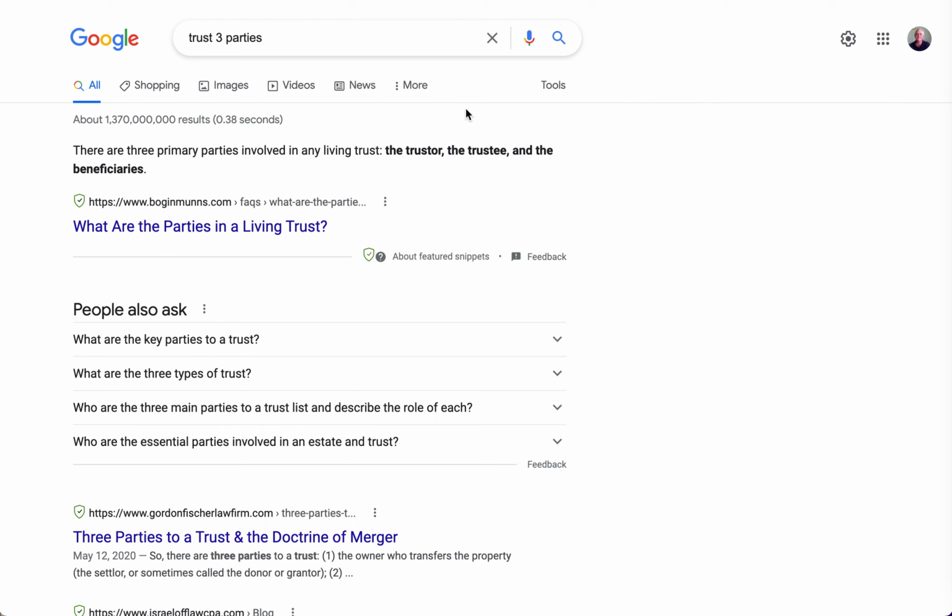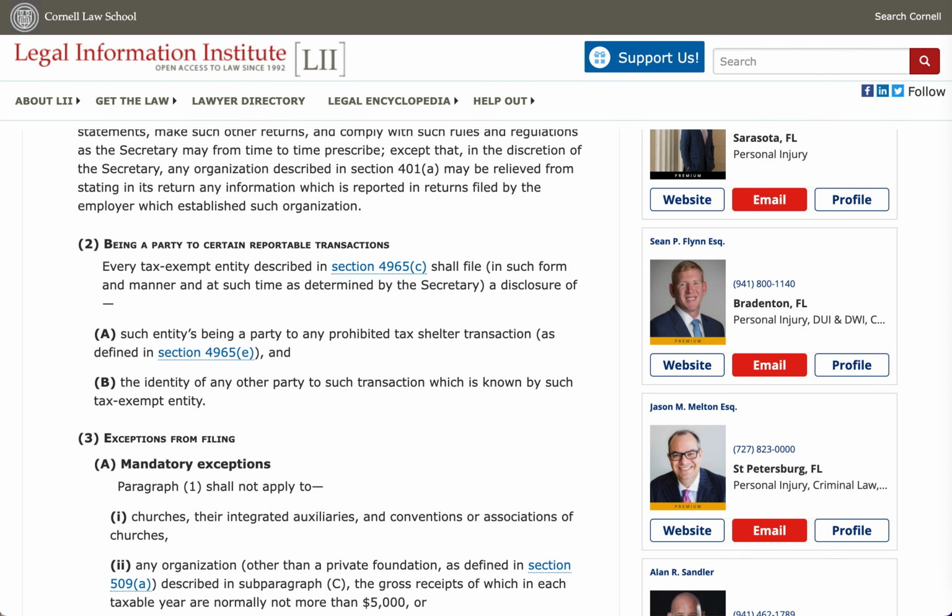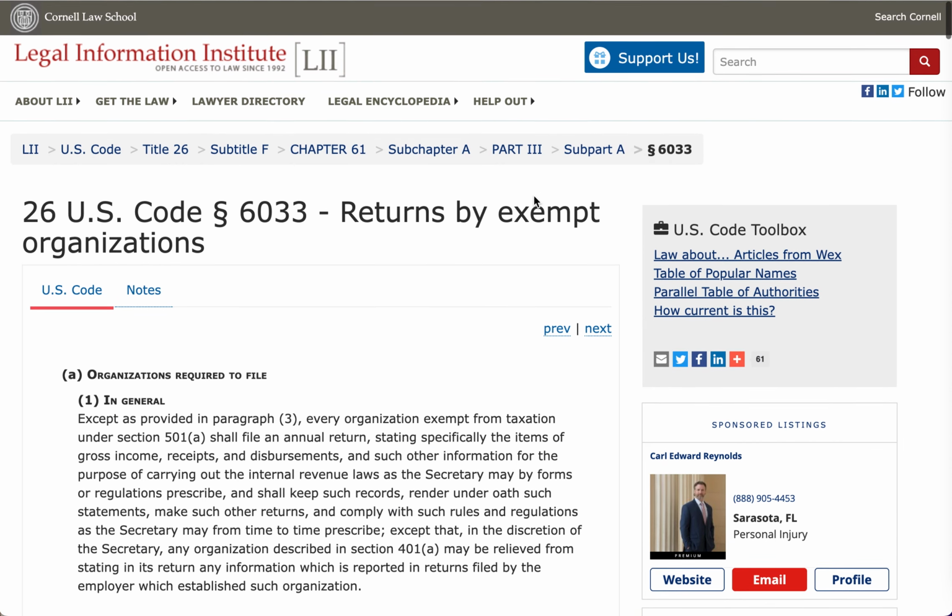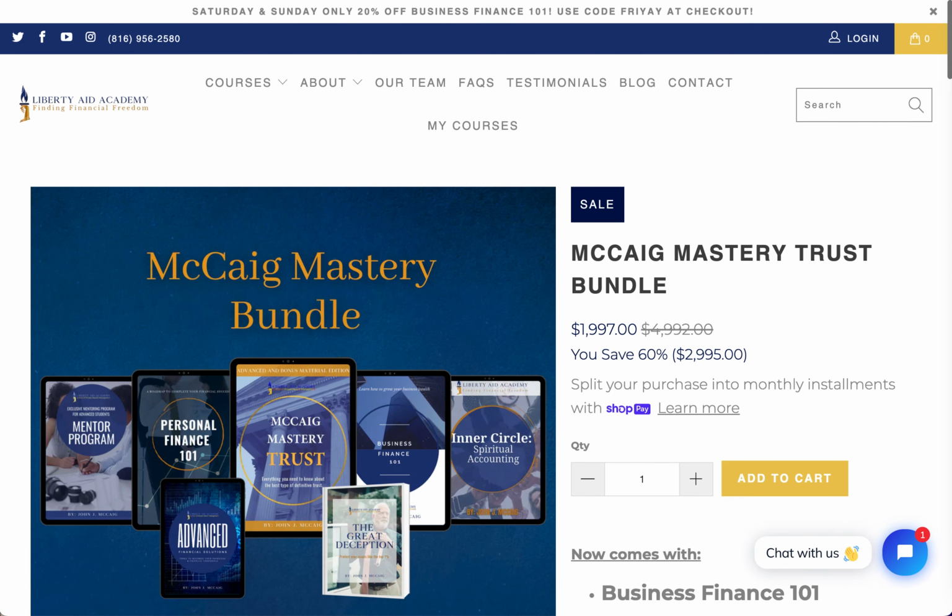Well, guess what the great news is? You can be trustor, i.e. grantor, and trustee at the same time, and you don't have to name beneficiaries. So, according to Section 6033, a convention qualifies, and a trust is the only thing that is a convention that you can be two parties to, right? And so this trust is the trust that qualifies by following the code.